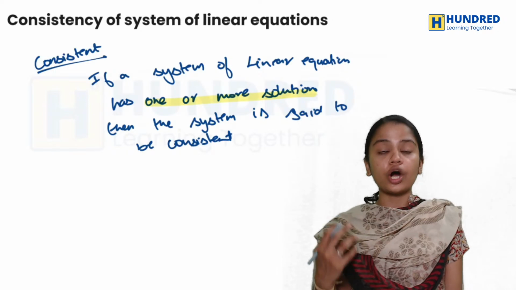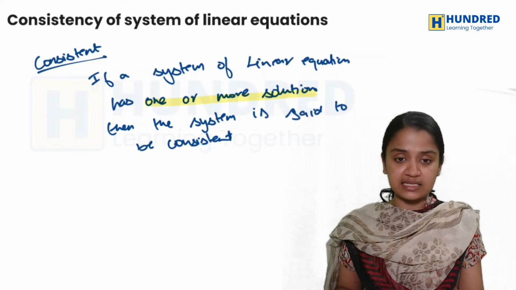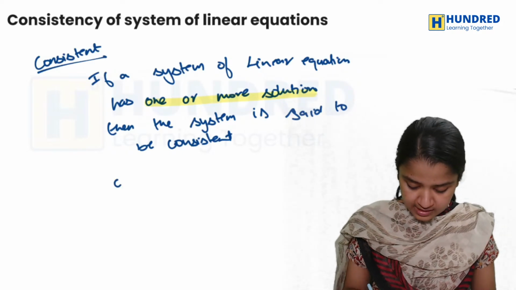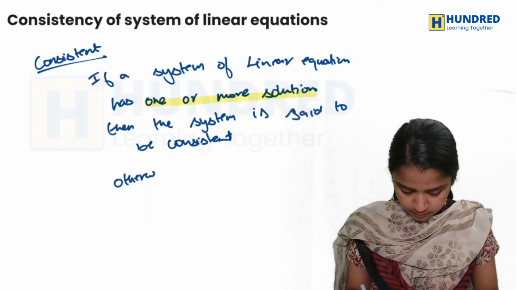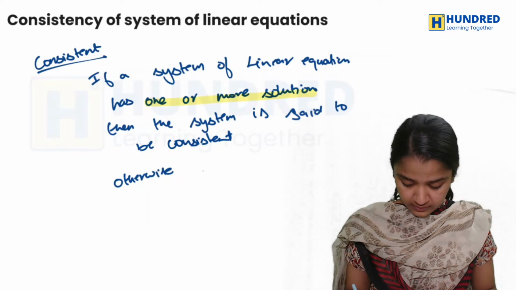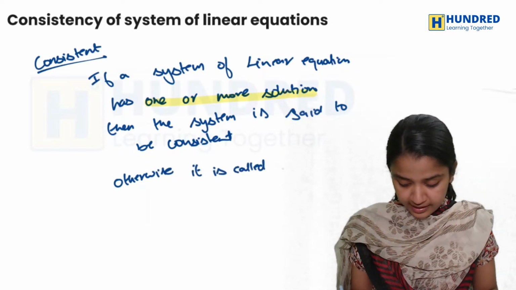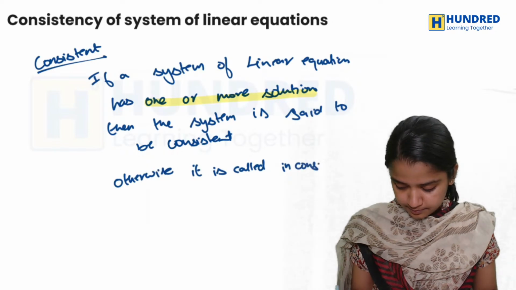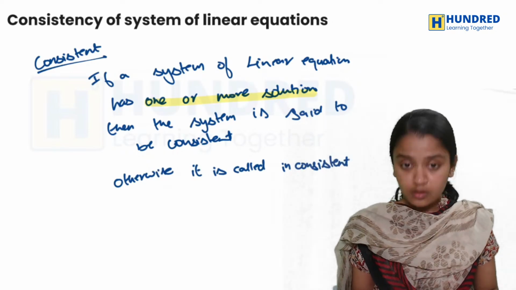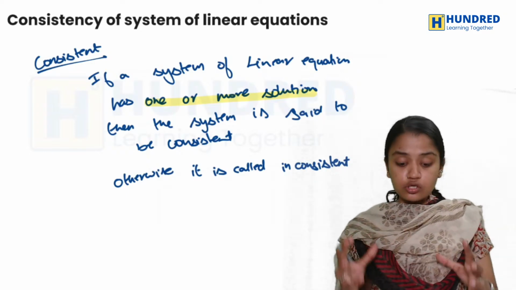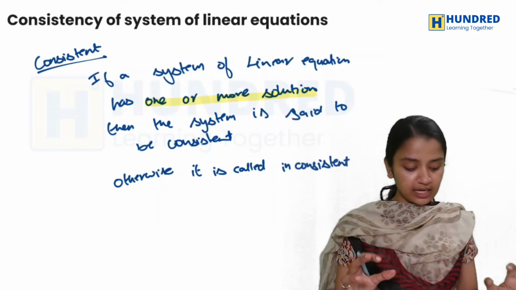Otherwise, the system is called inconsistent. So this is basically about consistency.